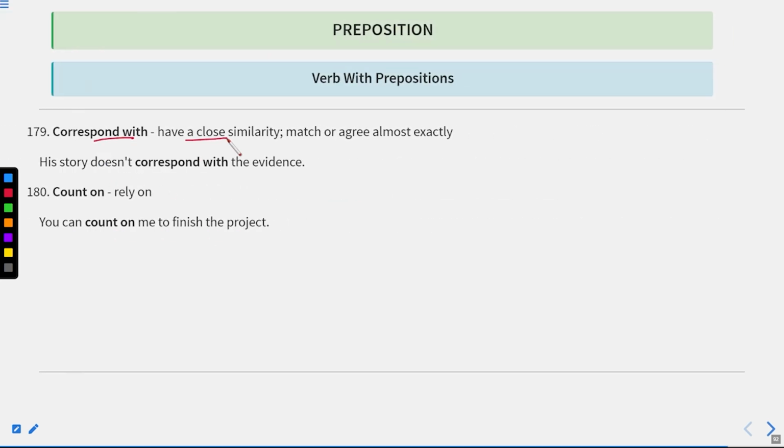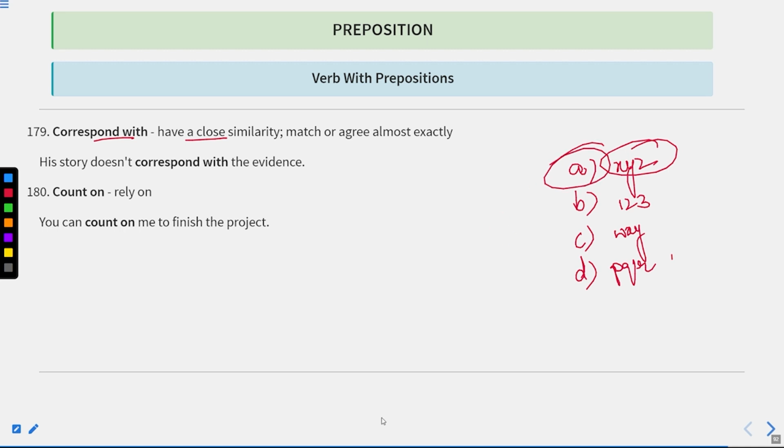Correspond with, have a close similarity, match or agree almost exactly. For example, if there are 4 options, A, B, C, and D. Okay, now here it is written X, Y, Z. Here it is written 1, 2, 3. Here it is written W, X, Y. Okay, and here it is written P, Q, R. So actually these are corresponding to this. Okay, his story doesn't correspond with the evidence. It means they did not agree or match.